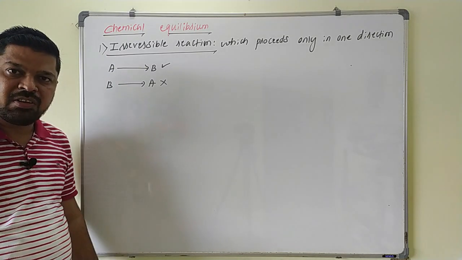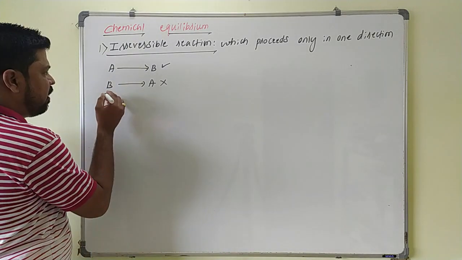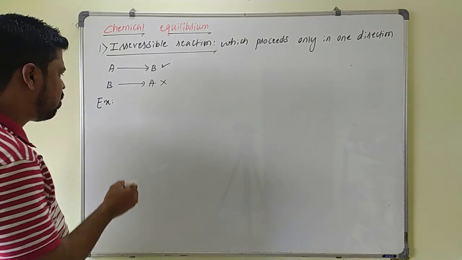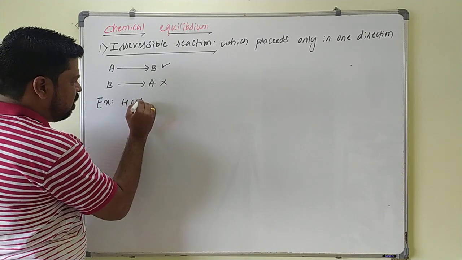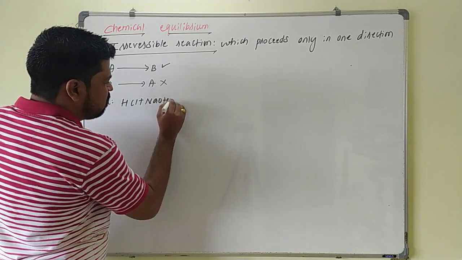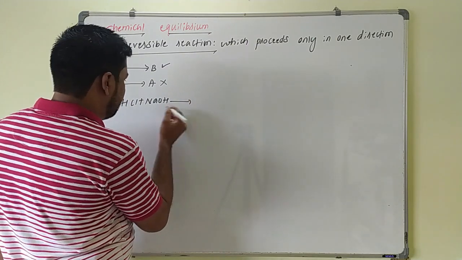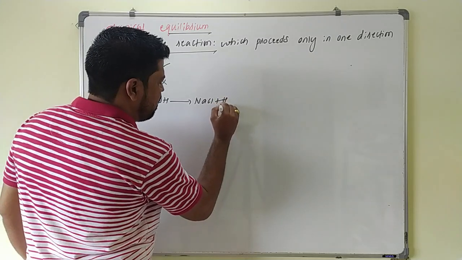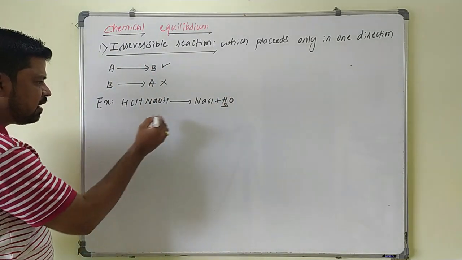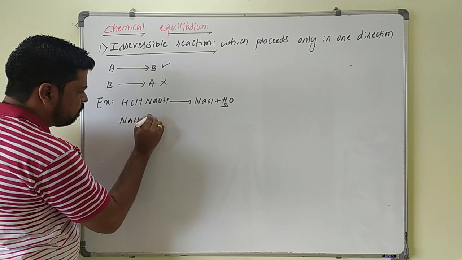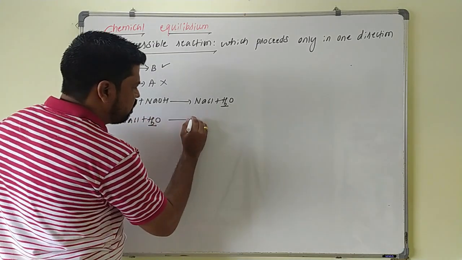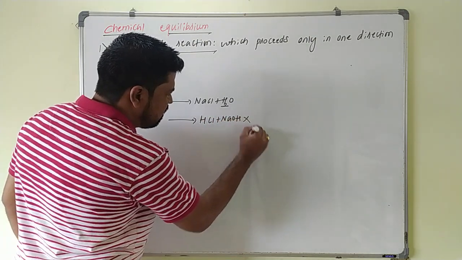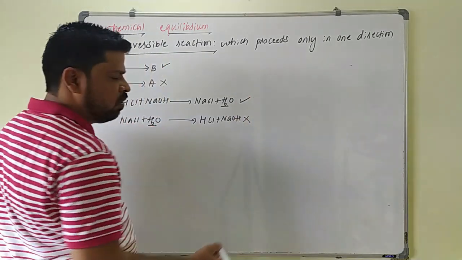So such type of reactions are called as what? Irreversible reactions. For example, we can take the reaction between strong acid and strong base, like HCl and NaOH. So these two will react to give, here a neutralization reaction takes place. They will give NaCl plus water, salt and water will be formed there. If you start the reaction from NaCl and water, it will not give HCl and NaOH. So this direction reaction is not possible. It is possible only in this direction.